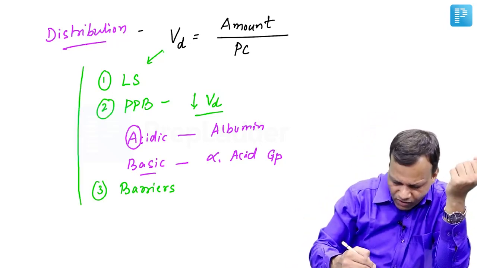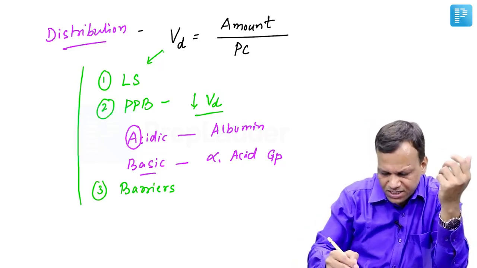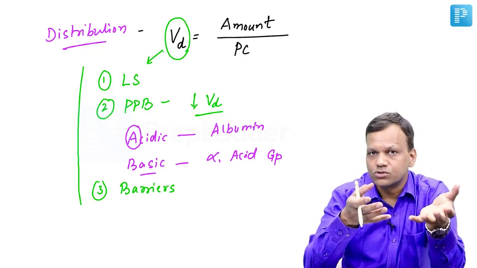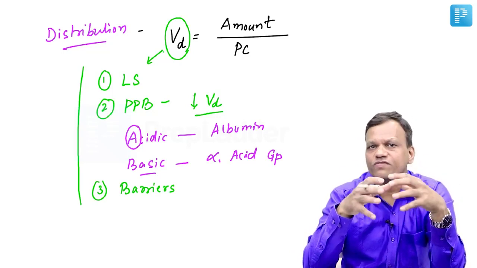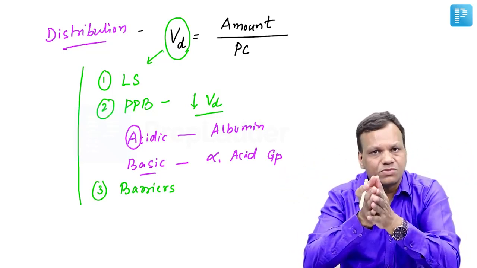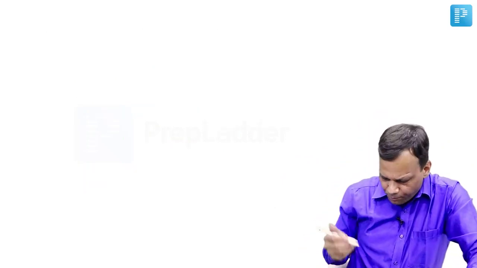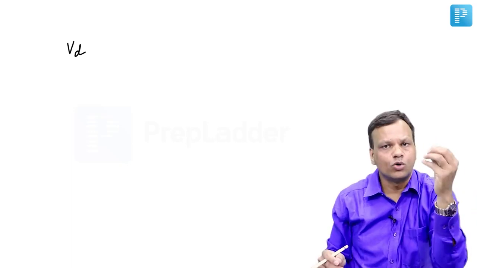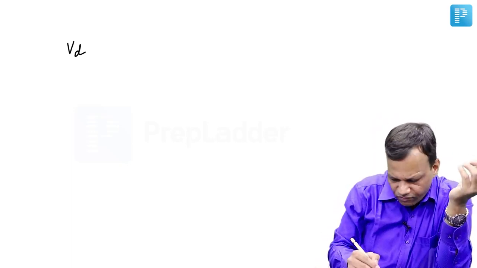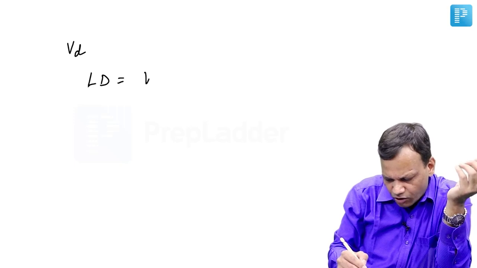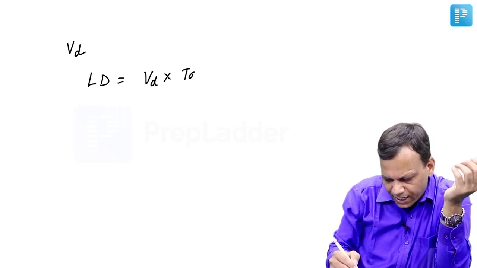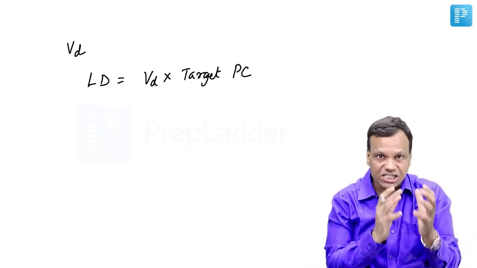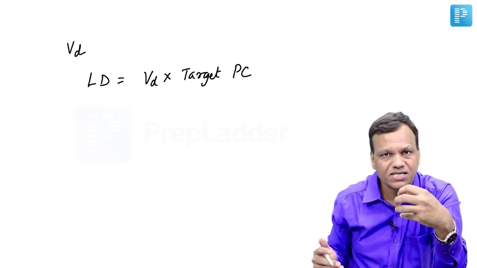Now important thing, what does distribution or VD mean? If a drug has higher VD, it means more drug is in the tissues. So higher VD tells that most of the drug is in the tissues, less is in the plasma. Okay. Now what is the clinical importance of volume of distribution? Volume of distribution helps us to measure a dose called loading dose, and the formula of loading dose you can remember as volume of distribution multiplied by target plasma concentration. So loading dose is the initial high dose given to attain a particular plasma concentration.